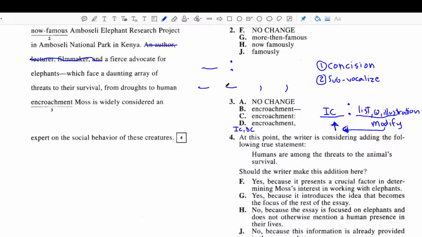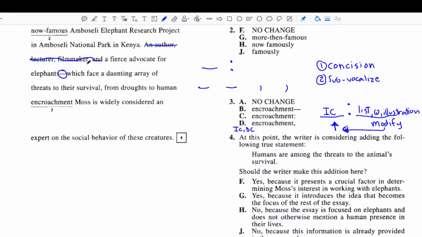Okay, so now that we know the rules, I'm going to show you how we recognize which one of these to use. A fierce advocate for elephants. Look at this. Notice how I have this em dash right here. Now, when did I say we need one em dash? What is that like? Well, it's like colons, right? So instead of having an em dash there, I could have just put colons in its place. Now, the rule for colons is that I need an independent clause to the left of the colon. So let's see if we have an independent clause.